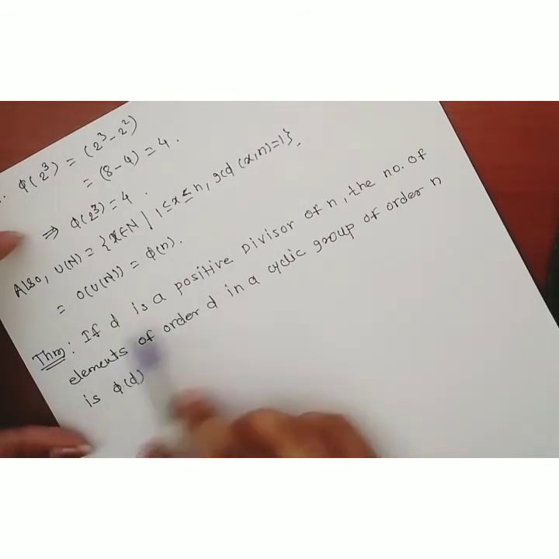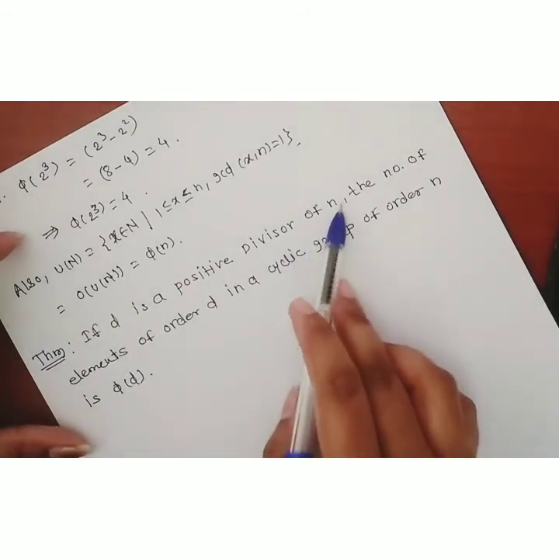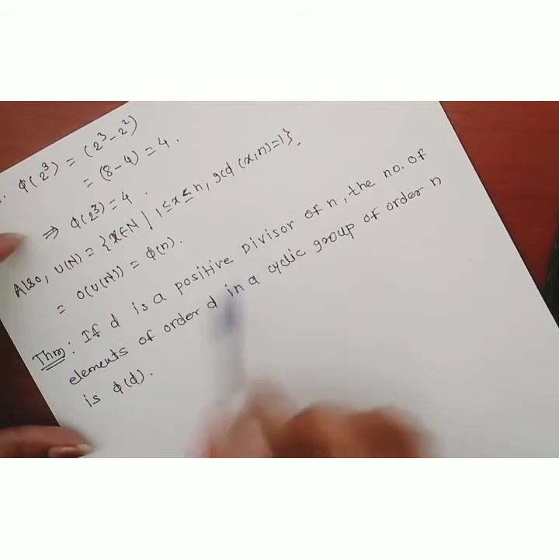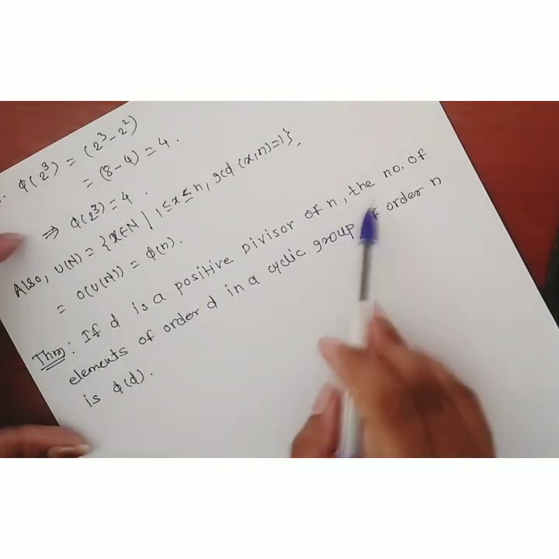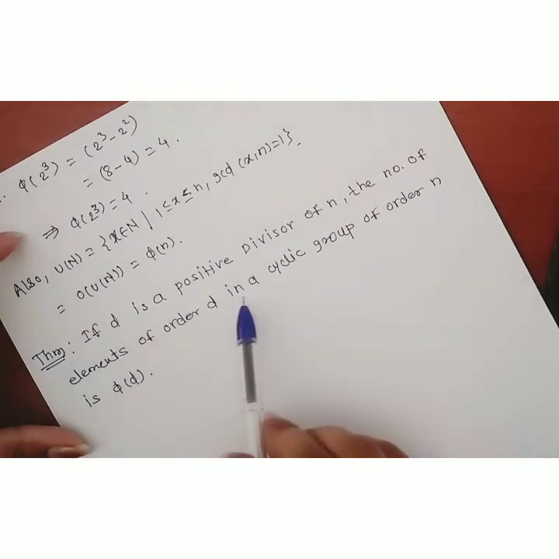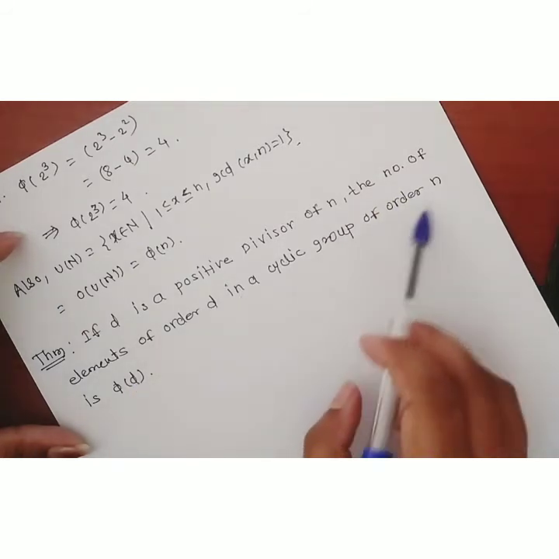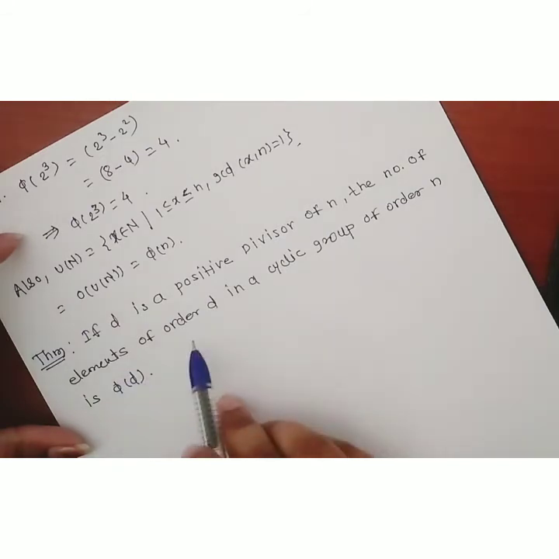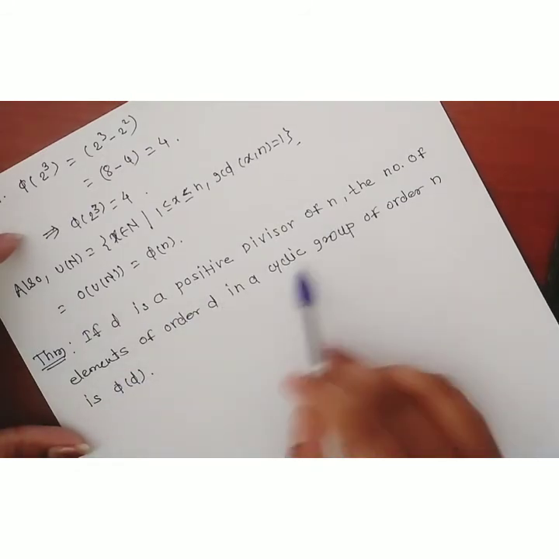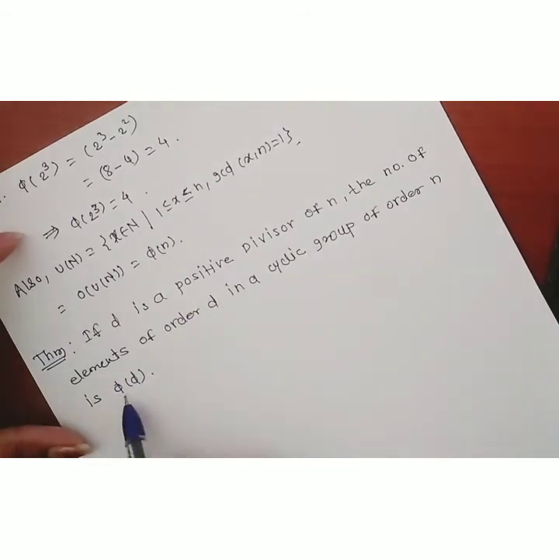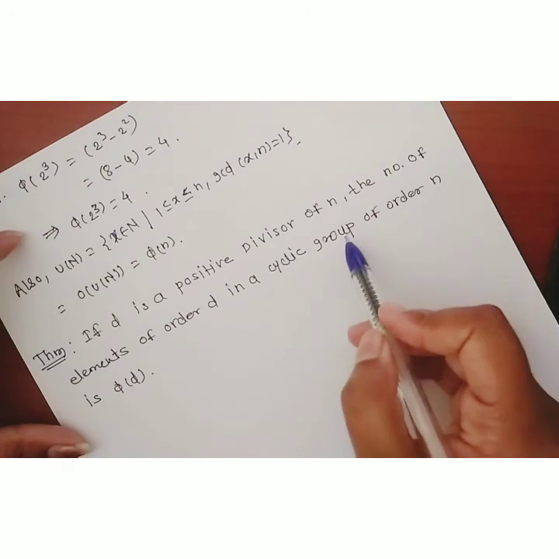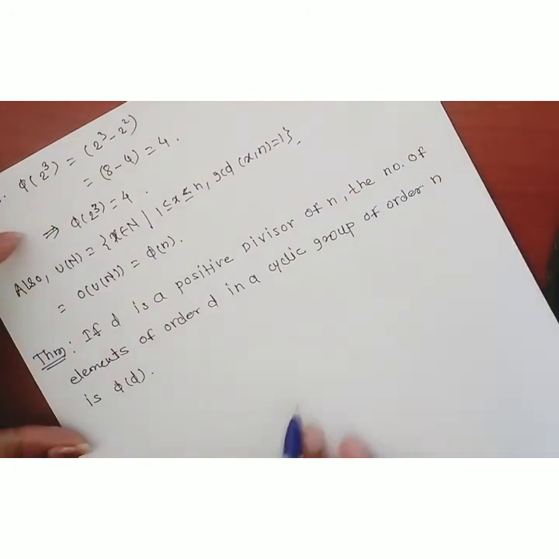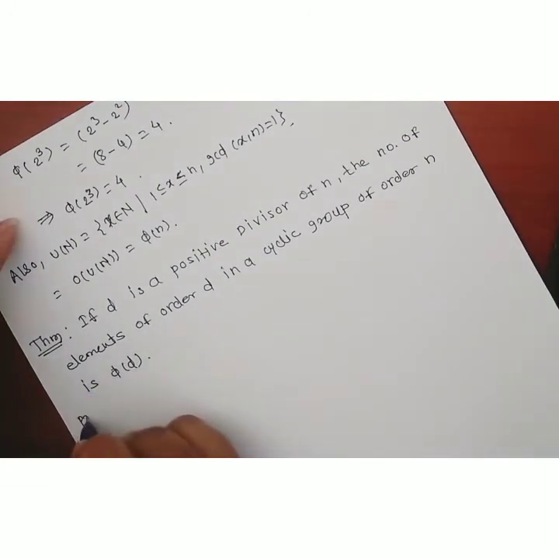What is the statement? We have given n as the order of the group G, and if D is any divisor of n, then the number of elements of order D in the cyclic group of order n is phi of D. We find the value of phi of D, and that many elements are present in that cyclic group of order n. Now, the proof.